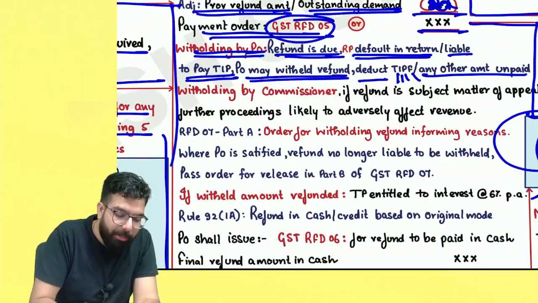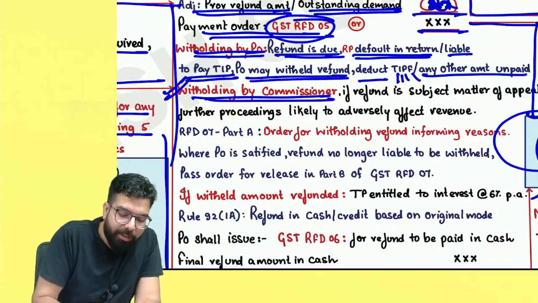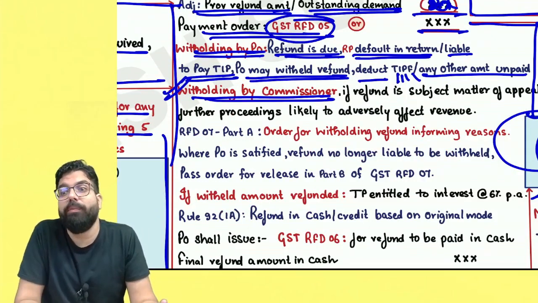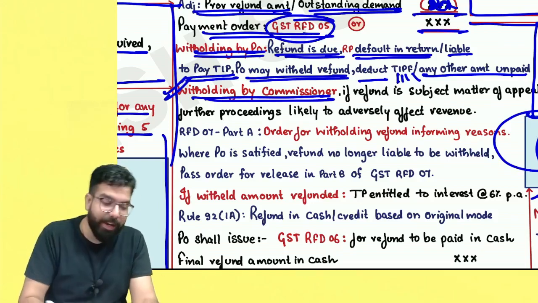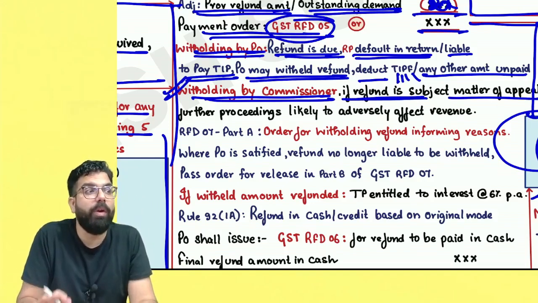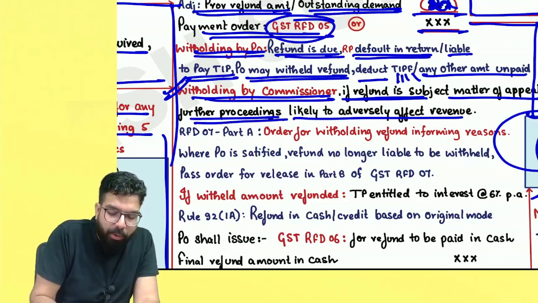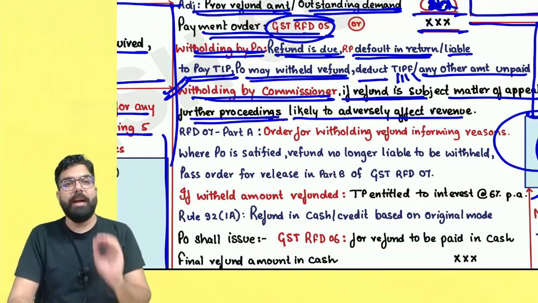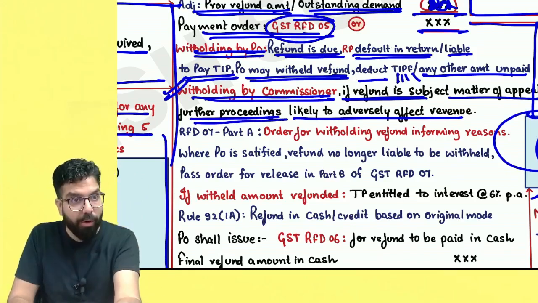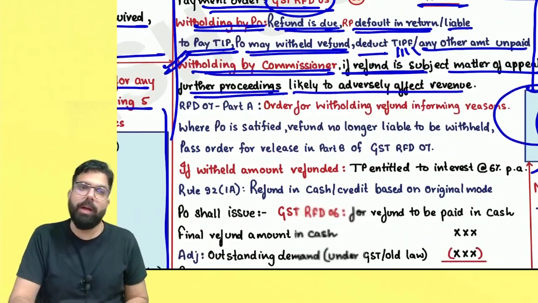Now, sir, does the commissioner also have the power to go ahead and withhold your refund? Yes, yes. If the commissioner is contemplating that we'll go ahead and file a departmental appeal, then in that scenario, the commissioner can withhold. If the refund is the subject matter of an appeal, or further proceedings likely to be adverse to the revenue, they are telling, sir, we are going to go for an appeal, we will not process the refund. If you process the refund now, you might run away, and hence the commissioner can also withhold the refund.